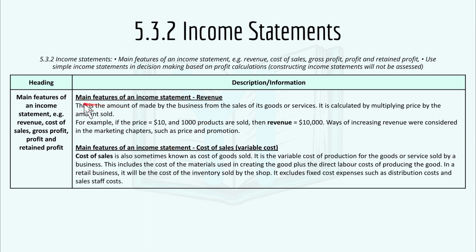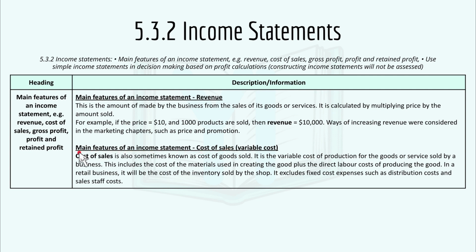And then we have the main features of an income statement. We have revenue at first. This is the amount of money made by the business from the sales of its goods or services, and it is calculated by multiplying price by the amount of goods sold. For example, if the price is $10 and 1,000 products are sold, then revenue is 1,000 times $10, which gives us $10,000. And ways of increasing revenue were considered in the marketing chapter, such as price and promotion, as we've seen a few lessons before.